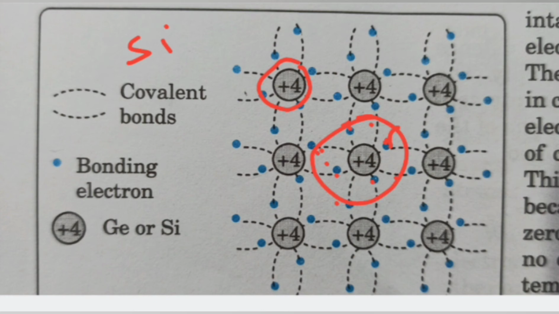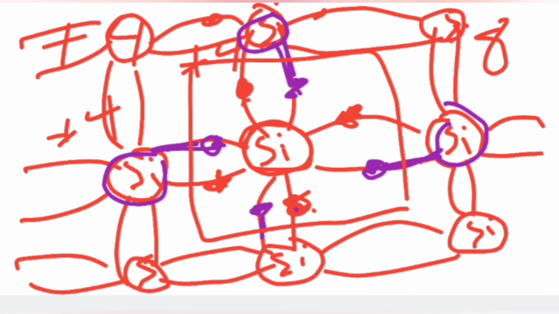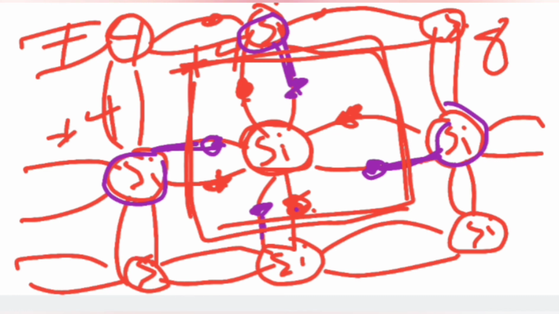This silicon is the pure form of semiconductor, which is called an intrinsic semiconductor. Because it is completely filled, there is no excess or extra electron, so its conductivity is very low and it is not very suitable to use.